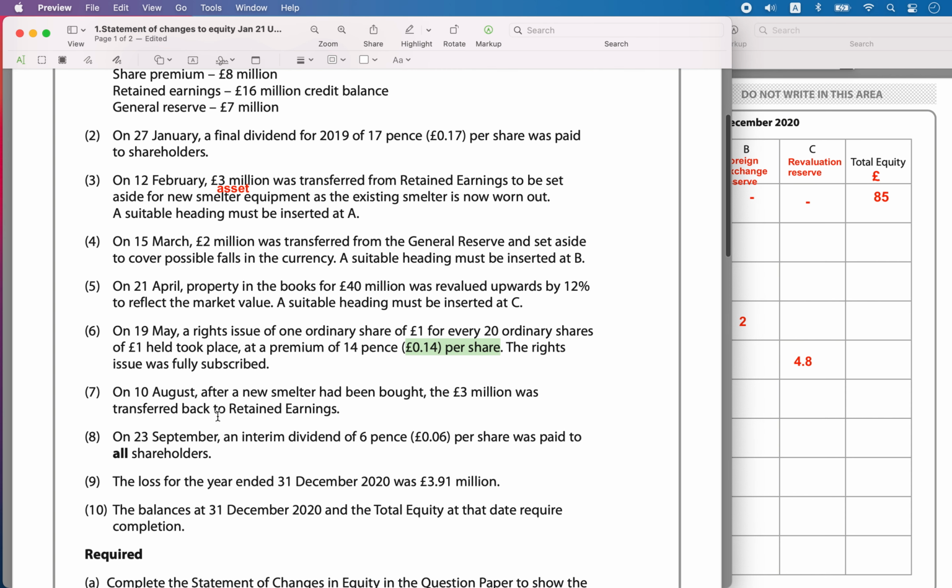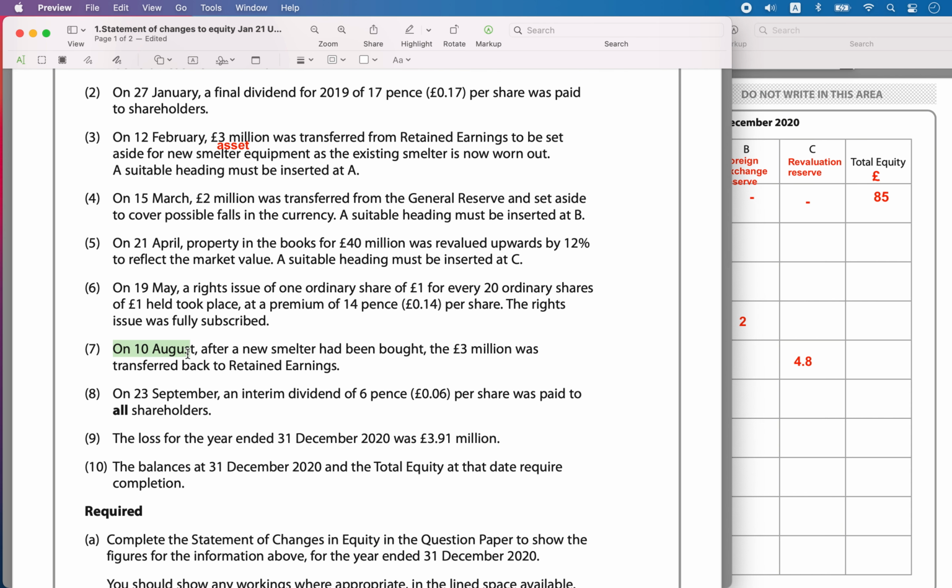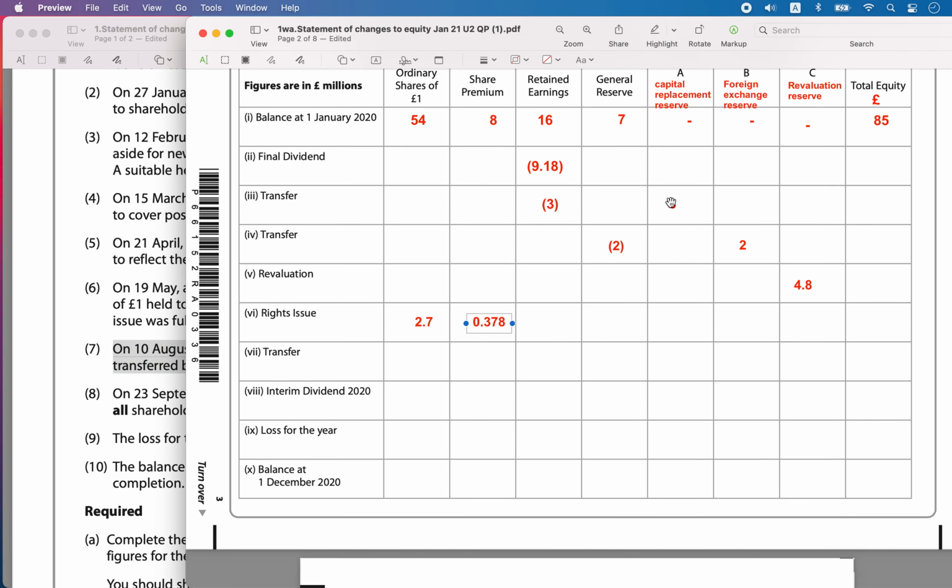Then the next one is the 7th one. On 10th August, after a new smelter had been bought, the 3 million was transferred back to the retained earnings. So again you will have to transfer from the capital replacement reserve.